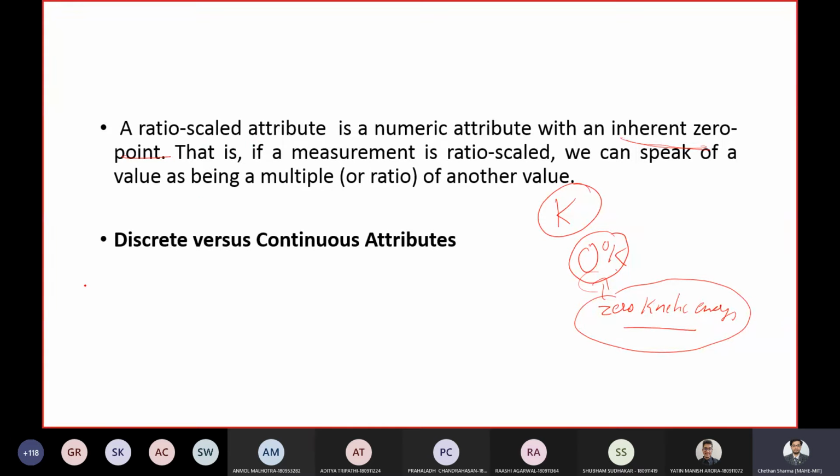So for another example, can you give one example? This is one example which I have given. Can you give any attribute where 0 means nothing? I mean, it has a 0 point, 0 means nothing. Can anyone give one attribute where 0 has a meaning, which means nothing? One attribute, any attribute.